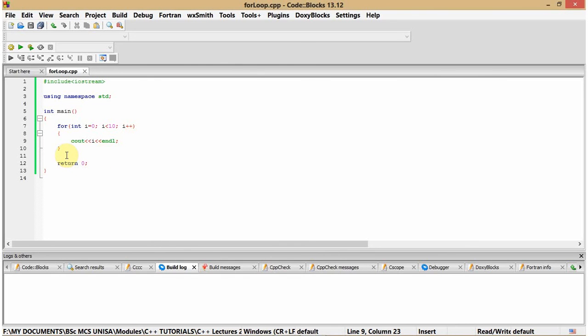Now let's come here and save a statement for E. Remember, in our explanation, when I was explaining that if the condition is not true, we have to go to statement E. Now I'm creating a statement E here: The loop has finished.